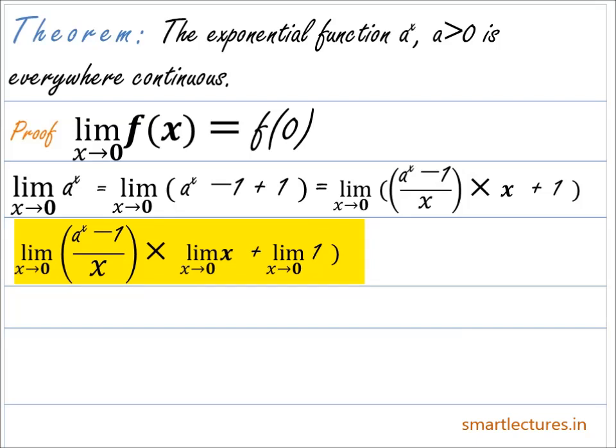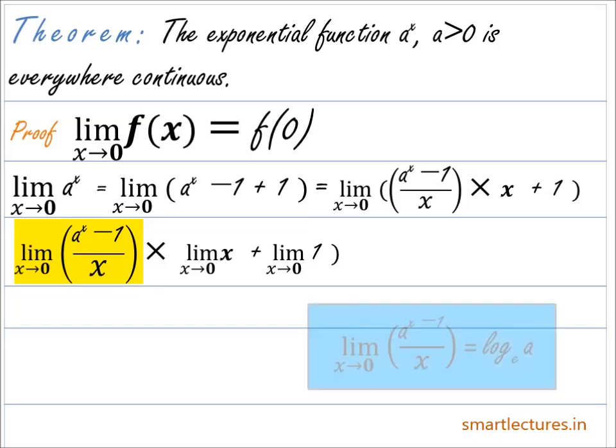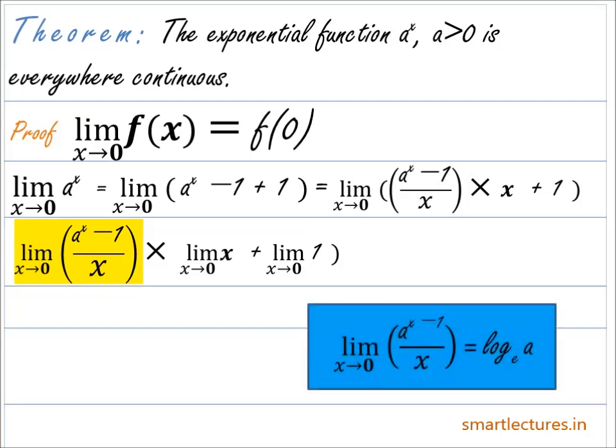And why is it so? Because the limit of the product of two functions is equal to the product of their limits, and similarly the limit of the sum of two functions is equal to the sum of their individual limits. And as per the definition of limits, limit x approaches 0, a to the power x minus 1 upon x is equal to log of a to the base e.